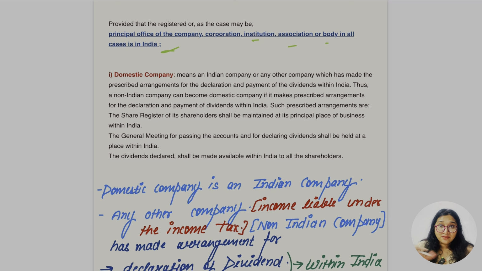And why are we reading this much? Because further on we have to compute, there would be practical questions, and the tax rate would not be mentioned in the questions. We have to understand whether this is a domestic company or a foreign company, as that is going to be mentioned in the question itself. So we have to understand whether these provisions are for a domestic company or not. If it is not a domestic company, then ultimately it would be a foreign company. Very easy part.